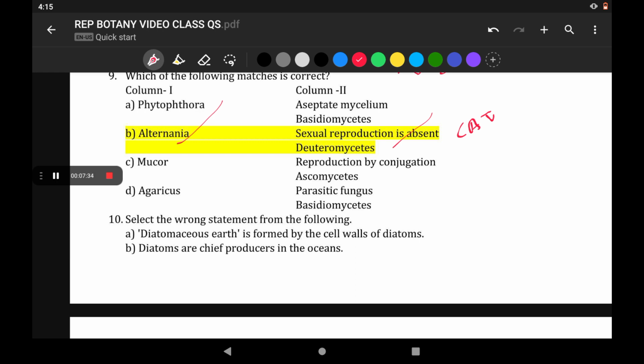Mucor, reproduction by conjugation, Ascomycetes is wrong, because reproduction by conjugation is seen in bacteria. Agaricus, parasitic fungus, and Basidiomycetes is wrong. They are saprophytic fungus and they belong to Basidiomycetes. So the correct answer is Alternaria, where sexual reproduction is absent, and it is placed under imperfect fungi or Deuteromycetes.